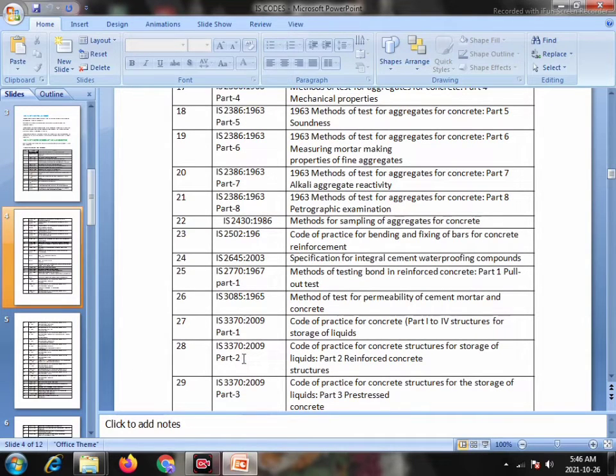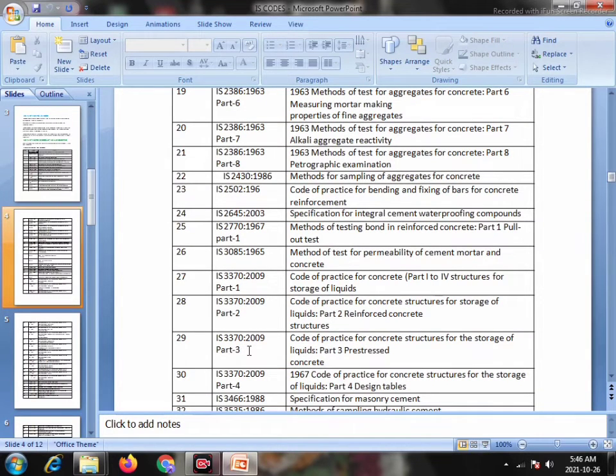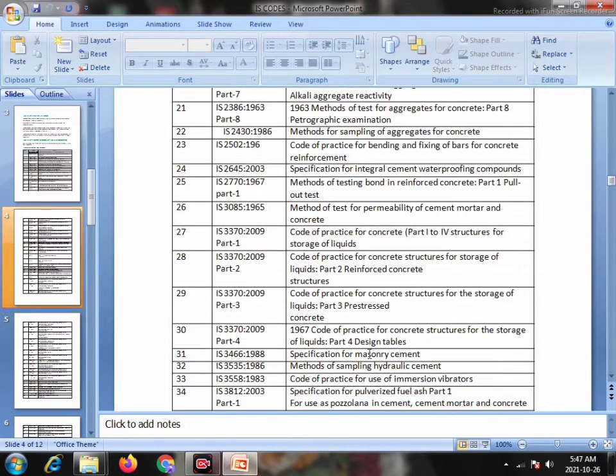28: IS 3370:2009 Part 2, code of practice for concrete structures for storage of liquids, Part 2 reinforced concrete structures. 29: IS 3370:2009 Part 3, code of practice for concrete structures for the storage of liquids, Part 3 prestressed concrete. 30: IS 3370:2009 Part 4, code of practice for concrete structures for the storage of liquids, Part 4